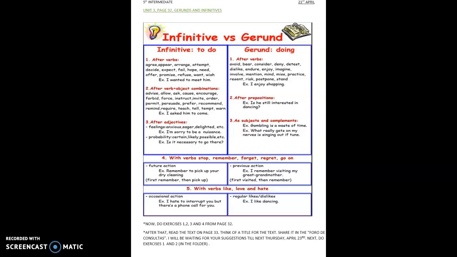Well, today we're going to start learning something new. So I would like you to go to the class book, page 32, unit 3, and there you will find a title that says Gerunds and Infinitives. So here I have a small chart in which I'm going to try to explain to you what we are talking about. Each time we talk about the infinitive of a verb, we refer to the root form of the verb, the root, la raíz. The root of a verb, that is the infinitive of a verb. In this case, the infinitive with to.